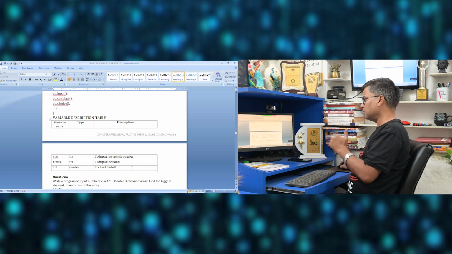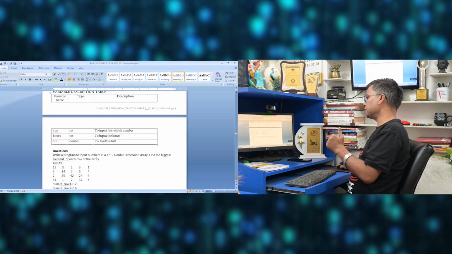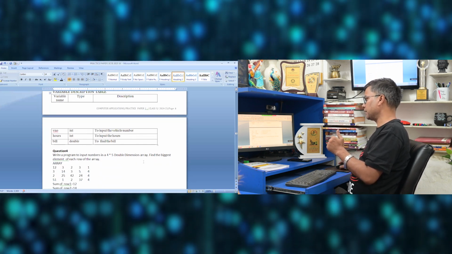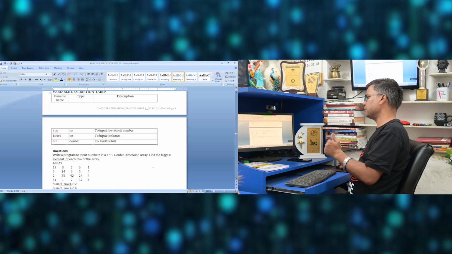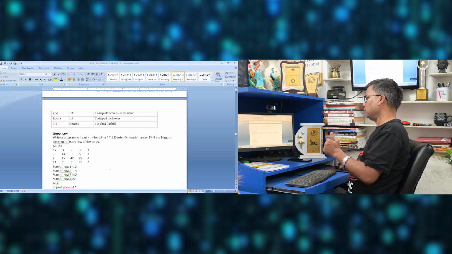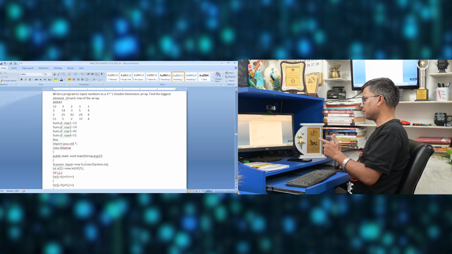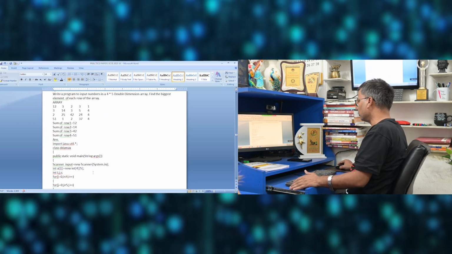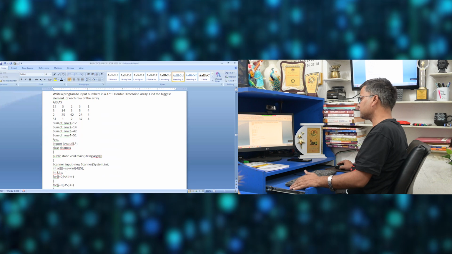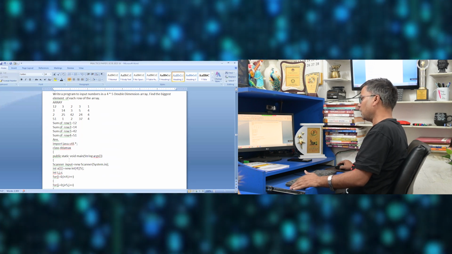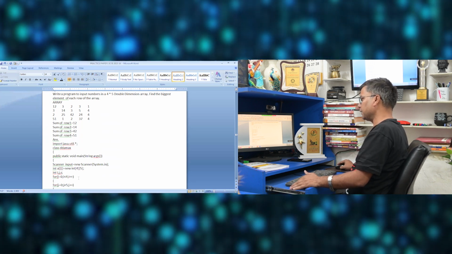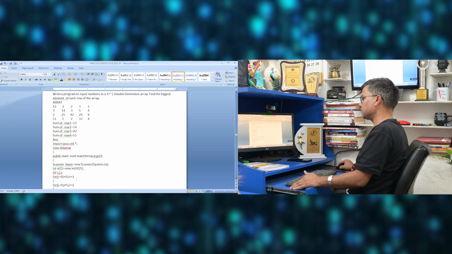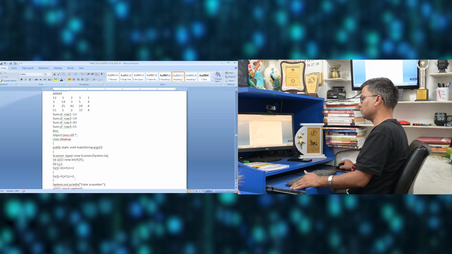Second question: input numbers in a 4 by 5 double dimensional array and find the biggest element of each row of the array. We take the array as input: I have taken a double dimension array int a = new int[4][5], 4 rows and 5 columns. Once this is done, I have taken i, j and s. I use the loop for i = 0, i < 4, i++, and j begins from 0, j < 5.